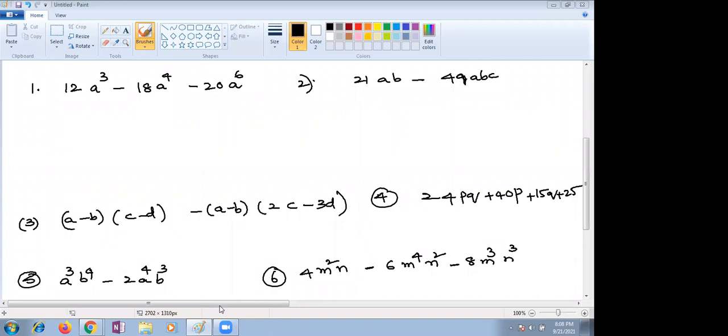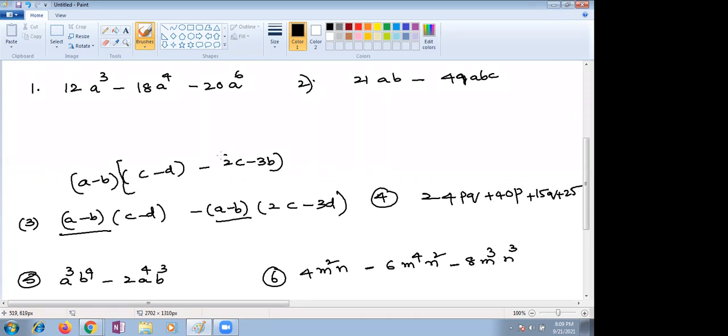Yours is very simple. You directly go with a minus b as your common term, right? Lalit, you see in your expression which is common here. Ma'am, a minus b. So you just take a minus b outside. What is the leftover part inside? C minus d. Okay, right? Minus of these things: if you are sending minus inside, the signs will be changed to the other. Yes, ma'am, understood.